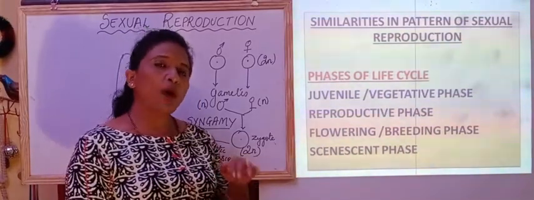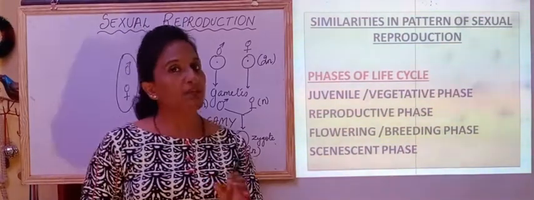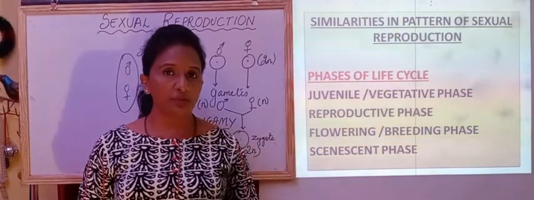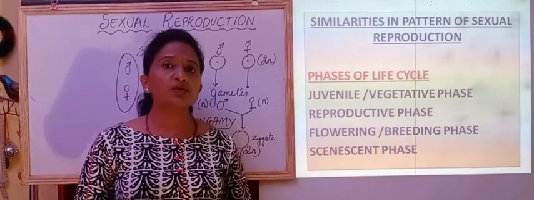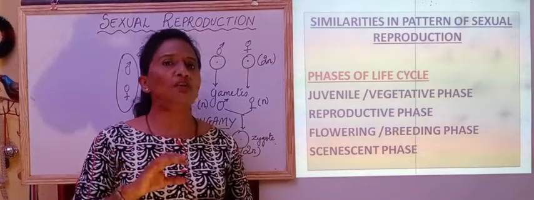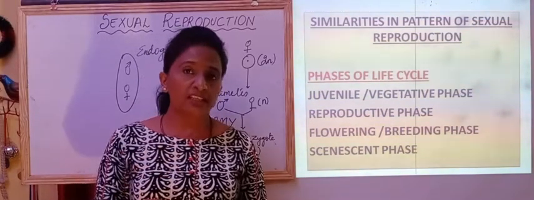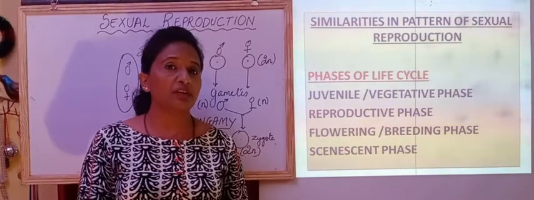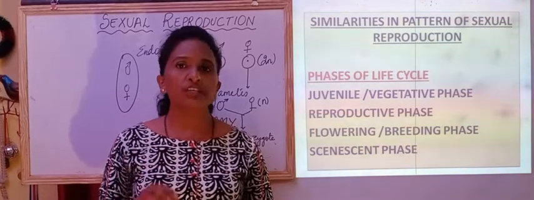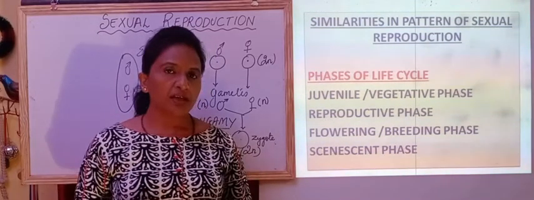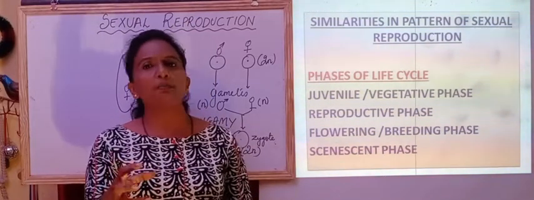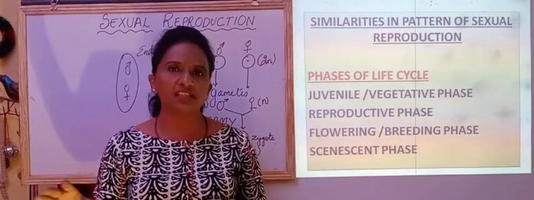And then once they reproduce, they will undergo the senescent phase or aging period, wherein the metabolic activities will be lowered down. It is the ceasing of all the physiological activities going on in the body of the organism, which will lead to the death of this species. In plants also, we see that some part of the plant will die and shed off.